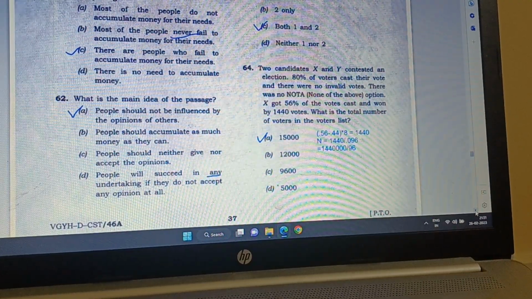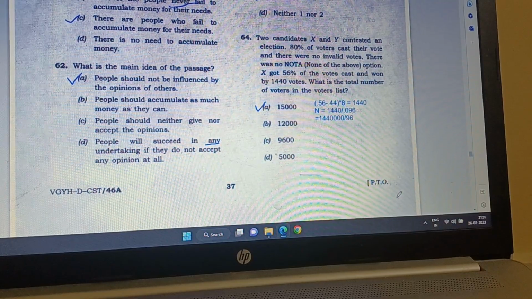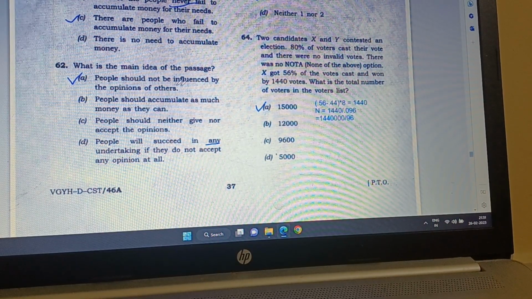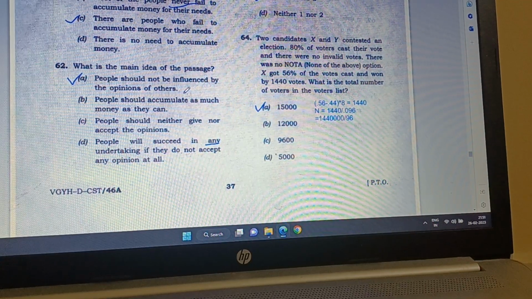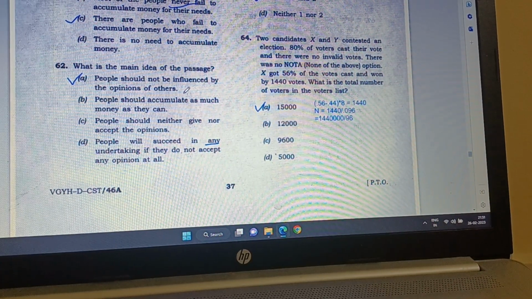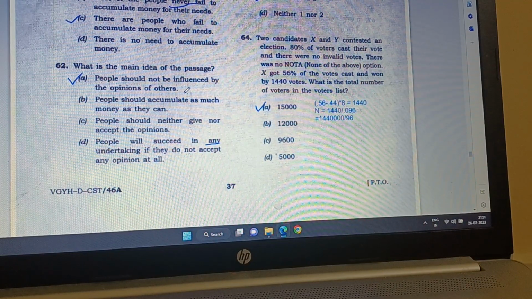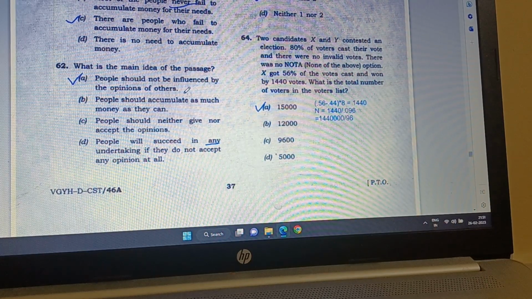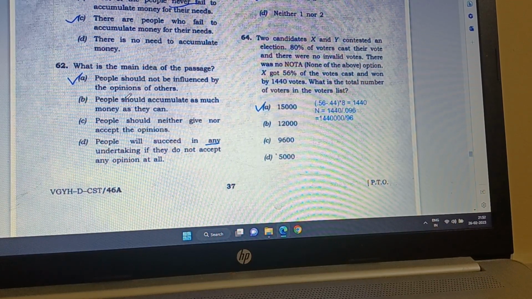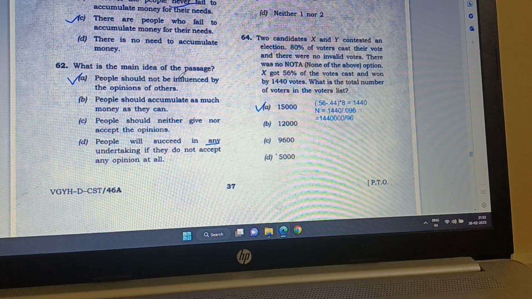Question 62 is, what is the main idea of the passage? The main idea of the passage is that people should not be influenced by the opinions of others. Since you all are going to be bureaucrats, you should have your own independent decisions. Not that all are going to be; all of you are candidates, but once you succeed, you shouldn't be influenced by the opinions of others. You should have your own decision. That is the main idea of the passage.